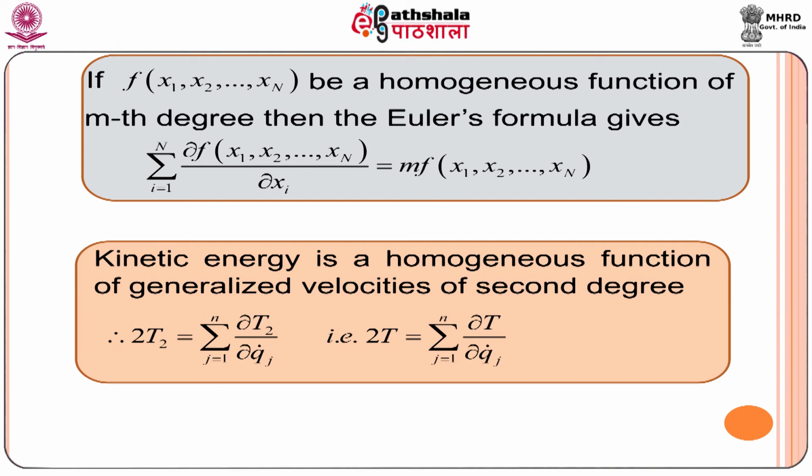Thus, from this one, we get this result: 2 into T2 equal to summation over j del/del q_j dot operated on T2. As in a scleronomic system T2 is equal to T, replacing T2 by T, we get this result.